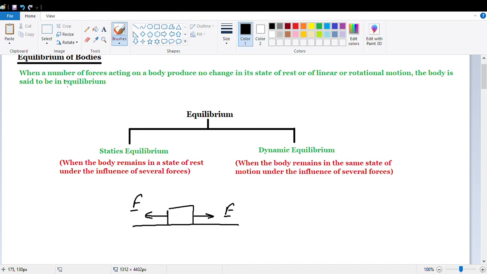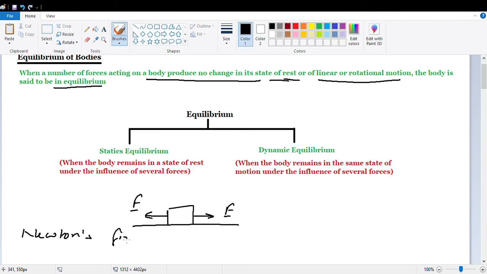According to the definition, when a number of forces acting on a body produces no change in its state of rest or of linear or rotational motion, the body is said to be in equilibrium. So you can take this example as the body is in its state of rest and it is not changing its position at all. So here the body is maintaining its state of rest and this is called static equilibrium. Now please don't get confused it with Newton's first law.